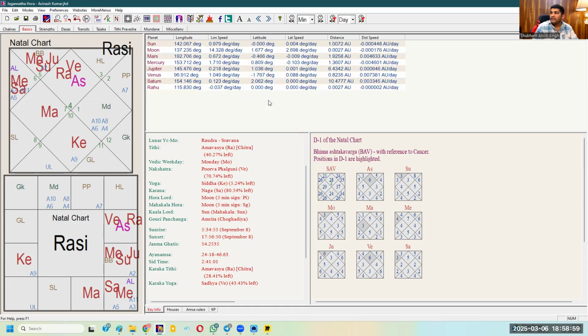Now to decide the winner, you go to latitude, etc. Saturn latitude is 2.062, 2 degree in north. Mercury is 0.809, 0 degrees in north. So who is in more north? Saturn is in more north. So Saturn is the winner, Mercury is the loser here.